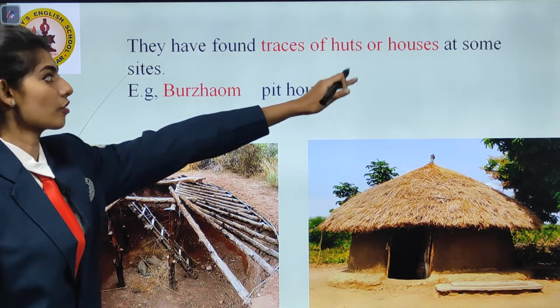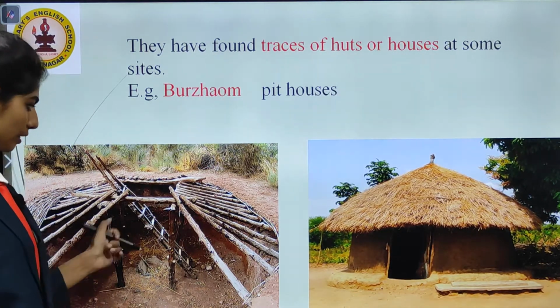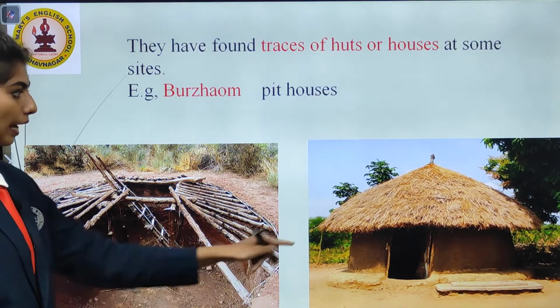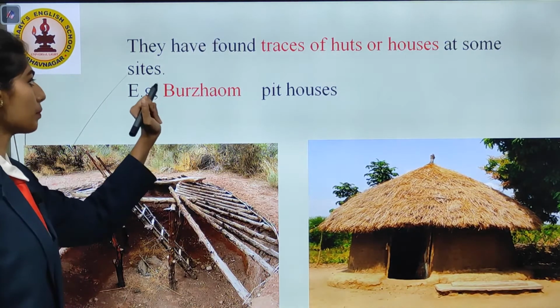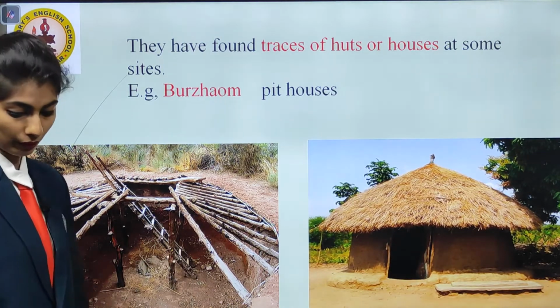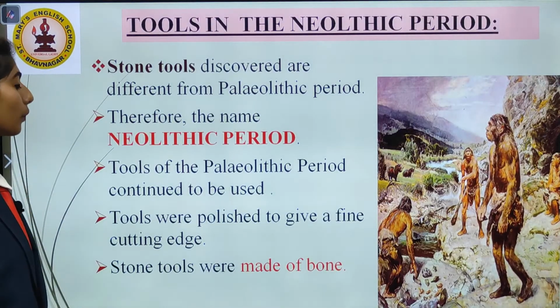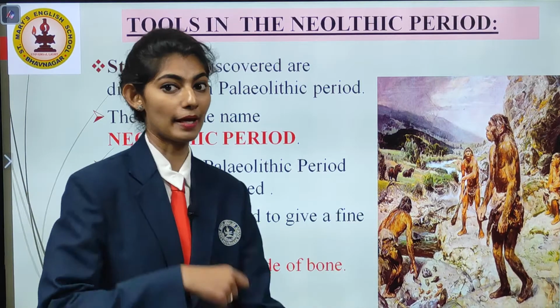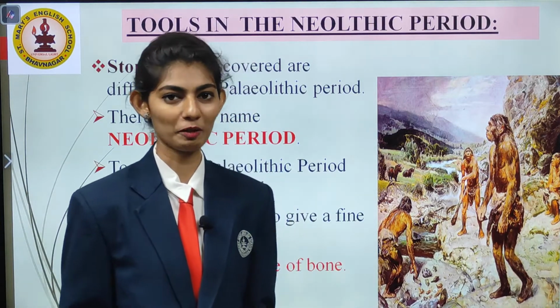They have traces of huts and houses. You can see houses that are under the ground over here, and this is a hut. At the same time, these are examples of a Burzahom home, that is the pit house that is over here. Okay, so here we complete the Paleolithic period and Mesolithic period.